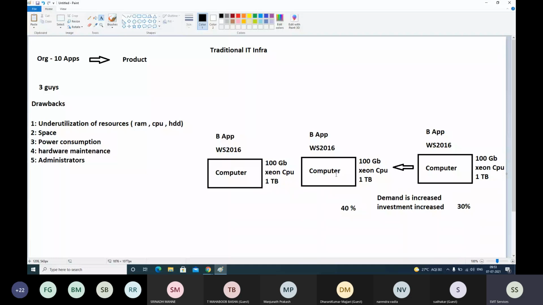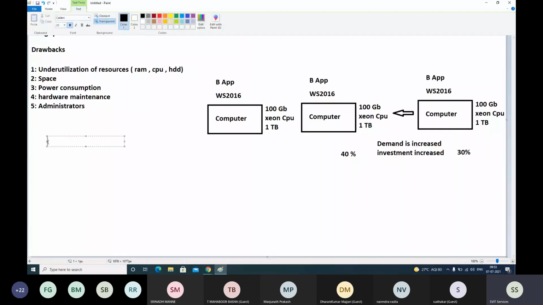Now, as I said, 3 guys noticed these drawbacks, and they developed an operating system to provide a solution for these kinds of drawbacks. They developed a new operating system which is named ESX, Elastic SkyX.